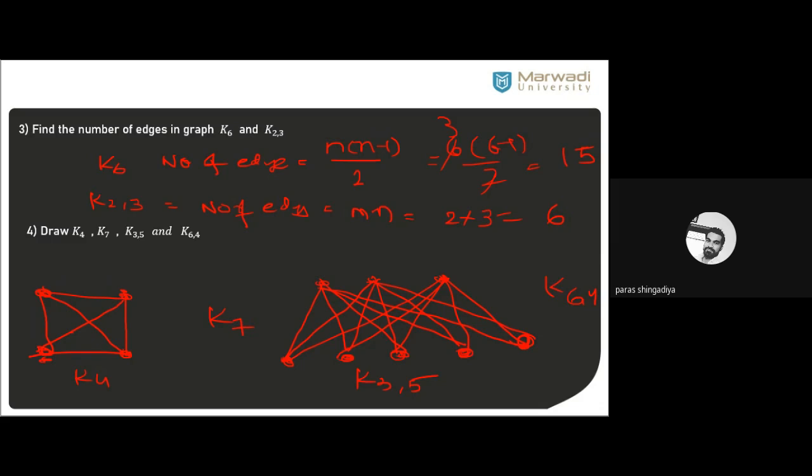Okay, so it's easy. K7 means you have to plot 7 vertices, and the degree of all the vertices should be 6. Yeah, that will be the same graph. K4,6 or K6,4, that will be the same.